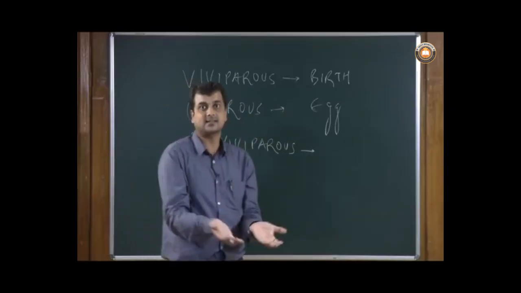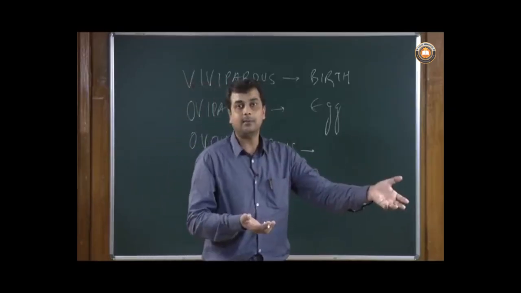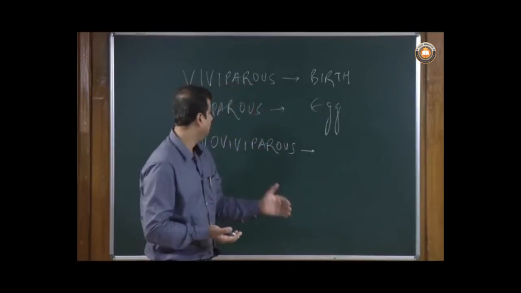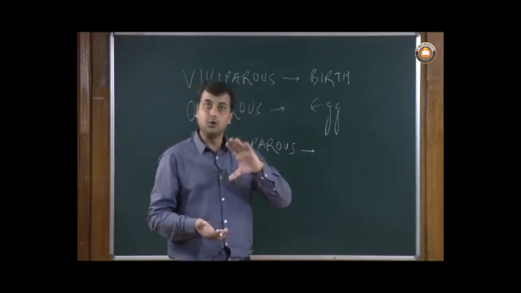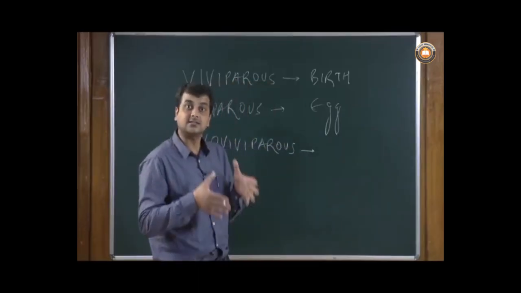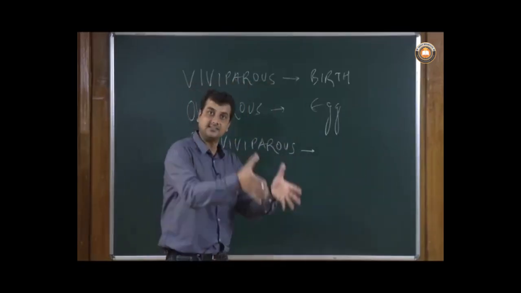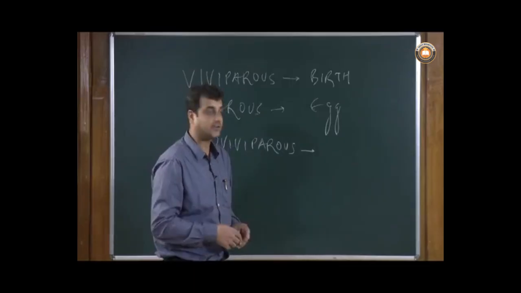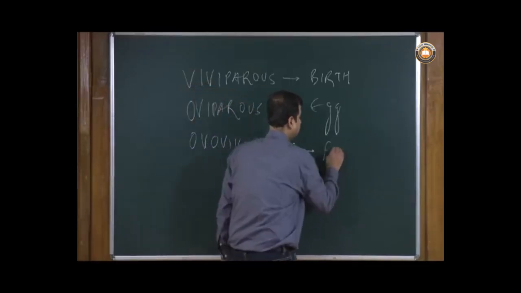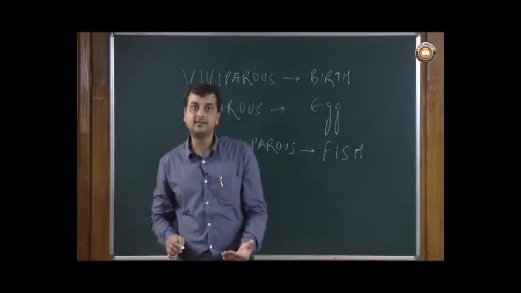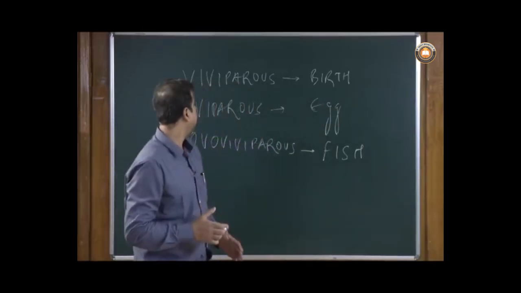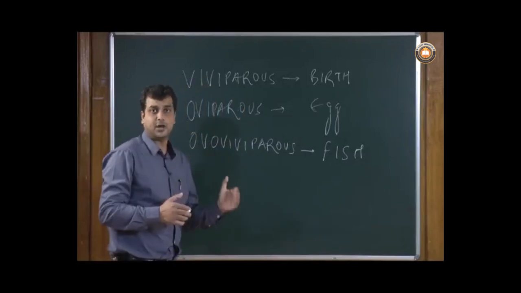The egg is coming out, and then all the development is taking place in the egg. While in case of ovoviviparous animals, there is no connectivity in the body as such, but the development is taking place inside the body. There are a couple of examples, as I said: we have some fish, certain varieties of amphibians, and some insects.